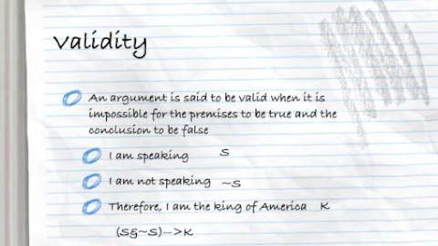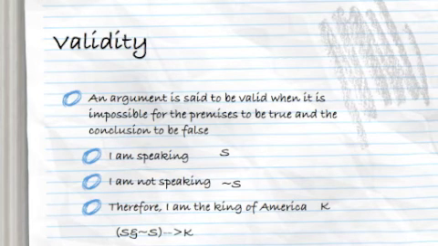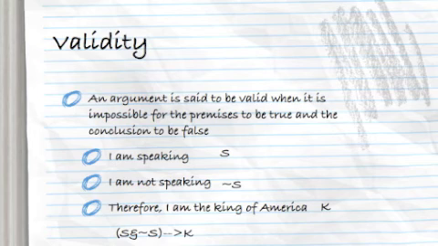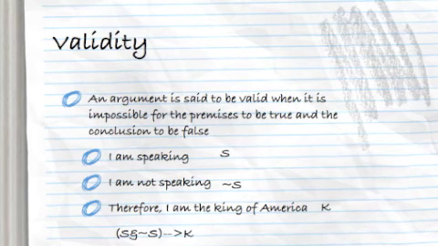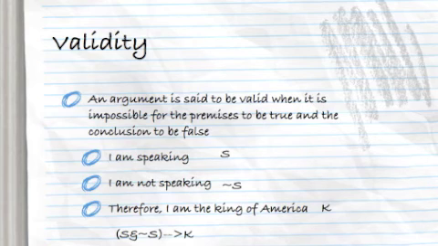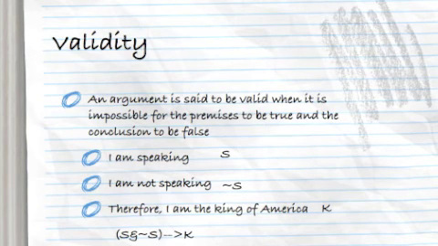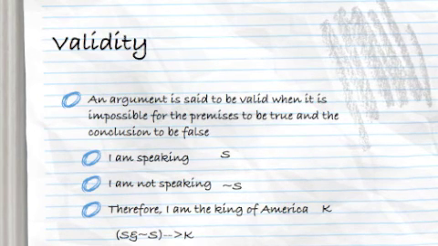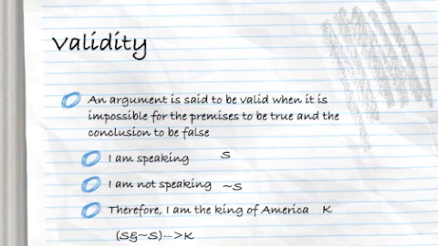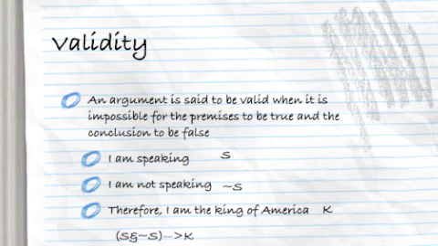So if we symbolize the first sentence, I am speaking, as S, then I am not speaking is tilde S, and we can use K to stand for I am the king of America. So we could express this argument in the following notation: S and not S, therefore K. So that's a way of expressing the argument that I just gave you.